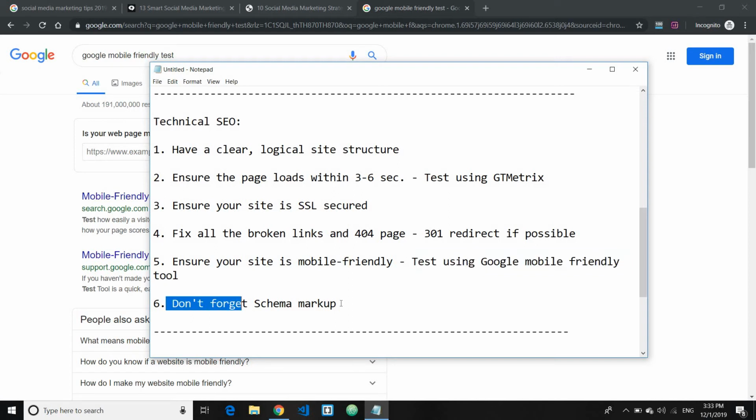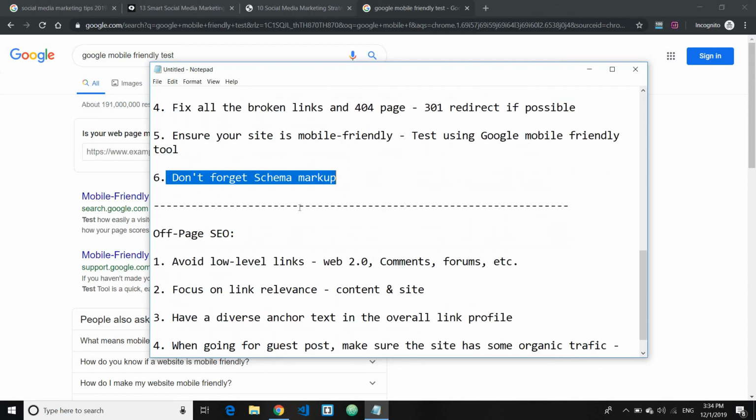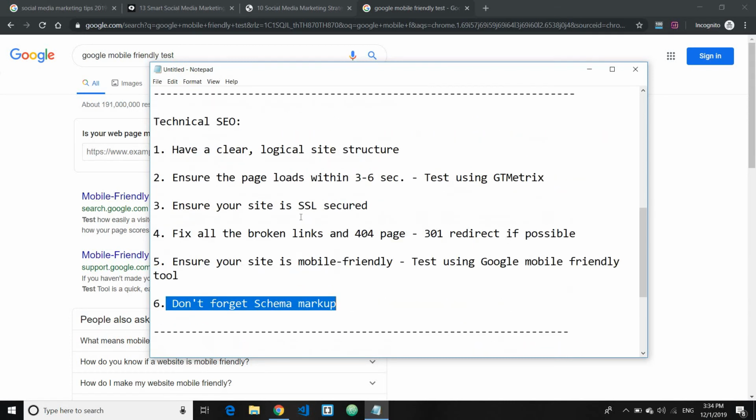And six is to not forget schema markup. If you're running a local business, then you would need to have a local business schema present, or if you're an organization, you would need to have organization markup present. If you're using WordPress, then schema markup shouldn't be your problem, because it comes pre-installed with the majority of SEO plugins out there, whether it's Yoast or All in One SEO, something like that. And that's all for technical SEO.